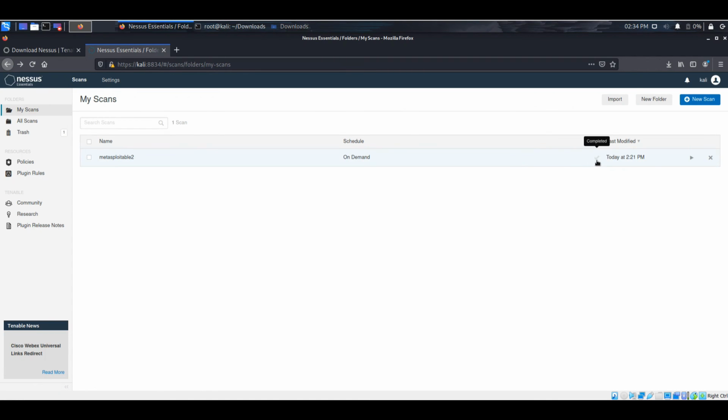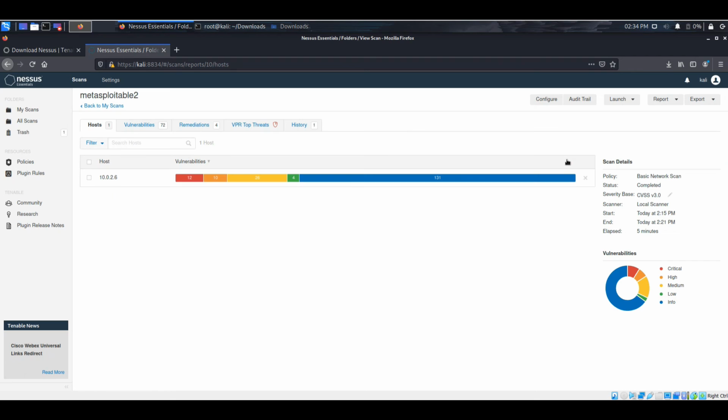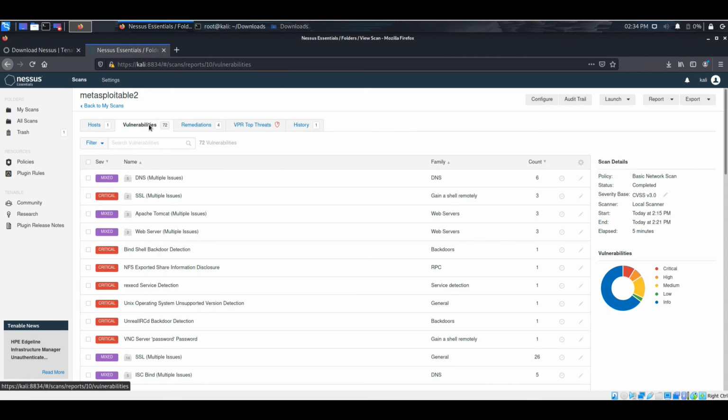And our scan is complete and let's check the vulnerability assessment. Nessus found 72 vulnerabilities. It is categorized from critical, high, medium, and low, and some infos. Let's check some vulnerabilities here.